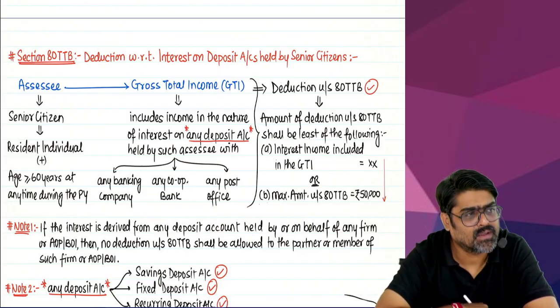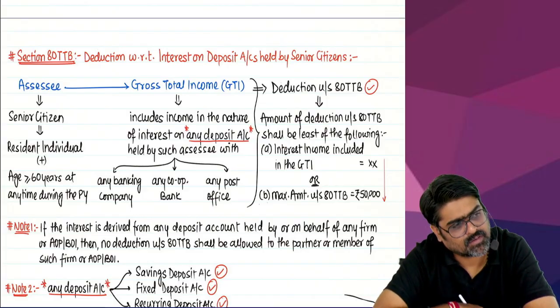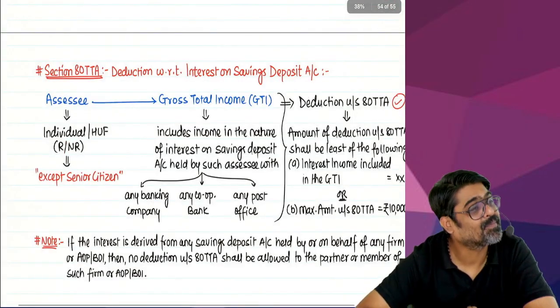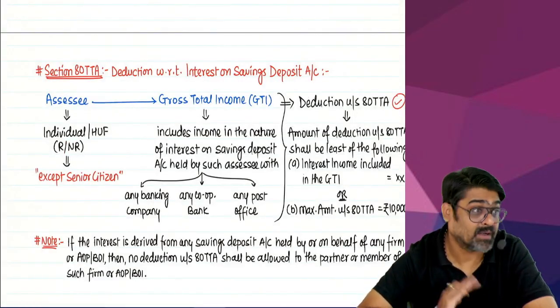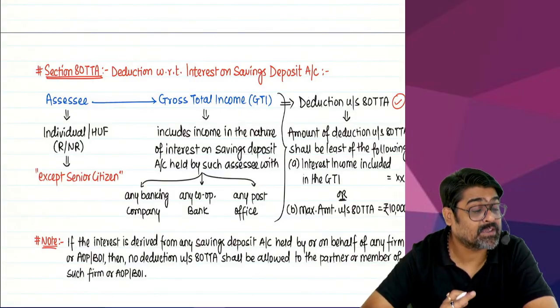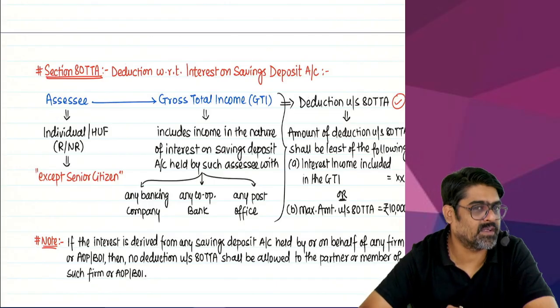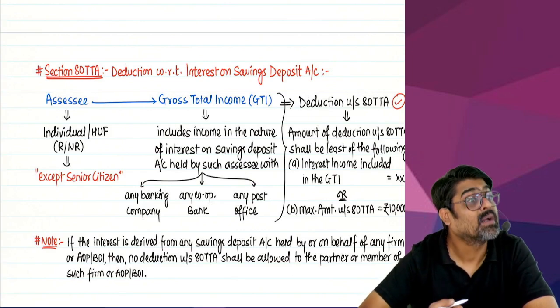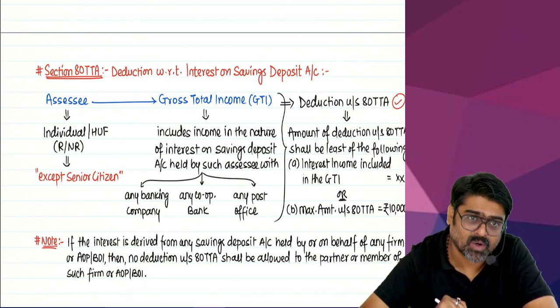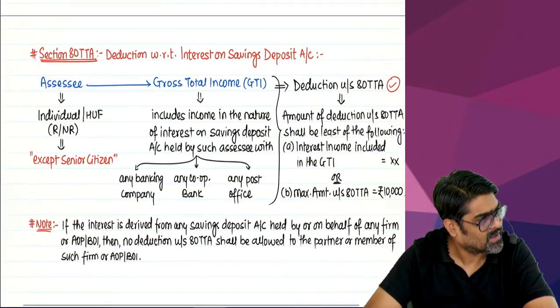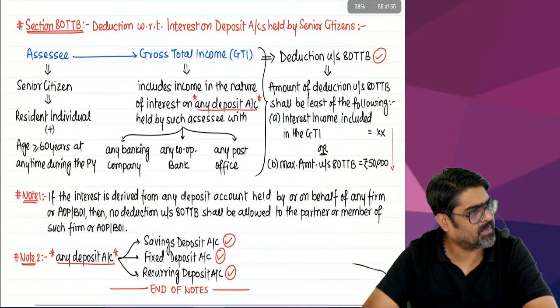But what if your age is more than 60 and your status is non-resident? Are you a senior citizen? Can you claim 80TTB? No, but you can still claim 80TTA. But under 80TTA you will claim only interest on savings deposit. Yes or no? But what if your status is resident and your age is 60 or more? You are a resident, you are an individual, age is 60 or more, you are a senior citizen. Don't claim your interest under 80TTA. Come and claim your interest under 80TTB.